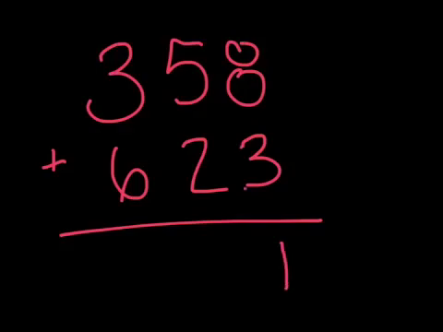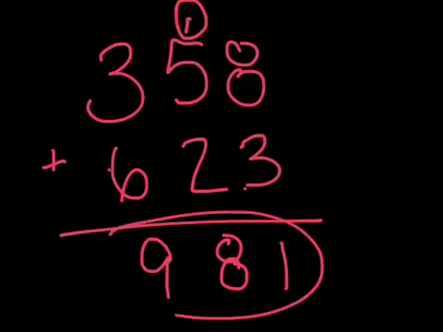So I leave my ones digit, I carry my tens digit, or I regroup it. I have 5 plus 2 is 7, plus my last one is 8. Okay, I didn't have to regroup there. So now I just have 3 plus 6, which is 9. If you got 981, yay for you. Okay?